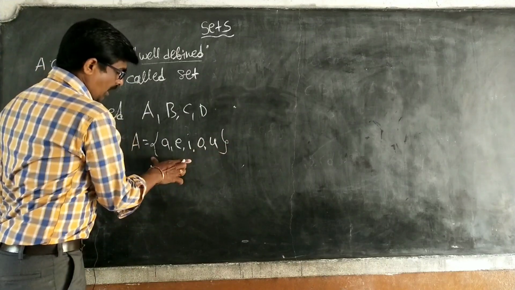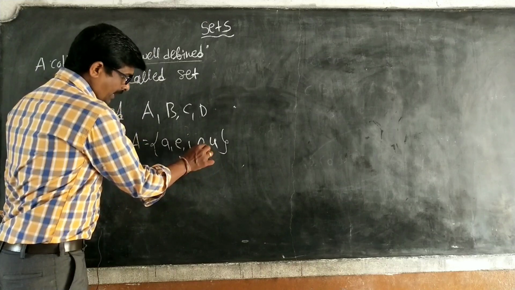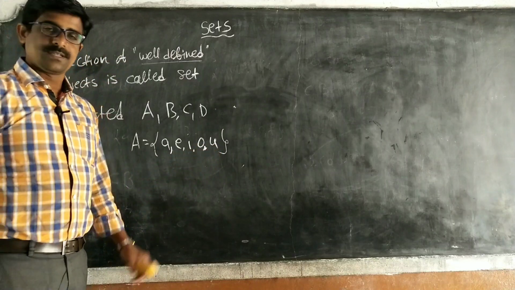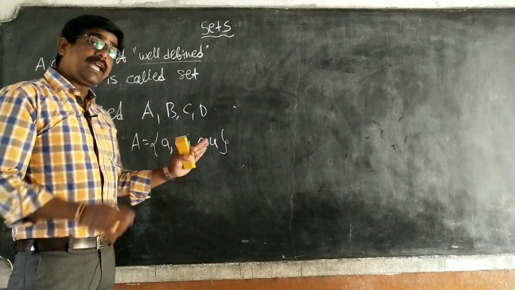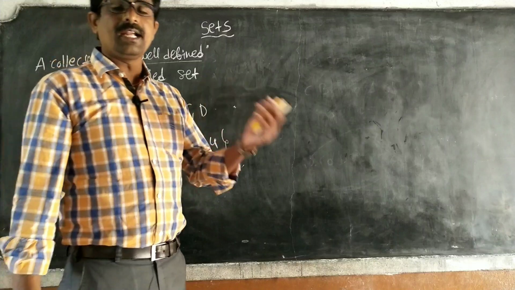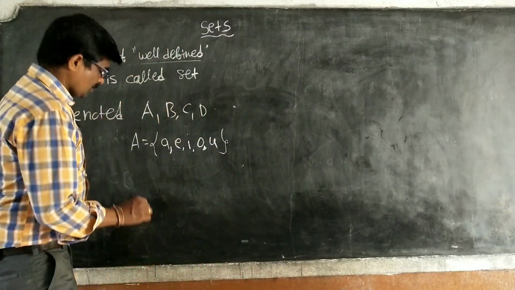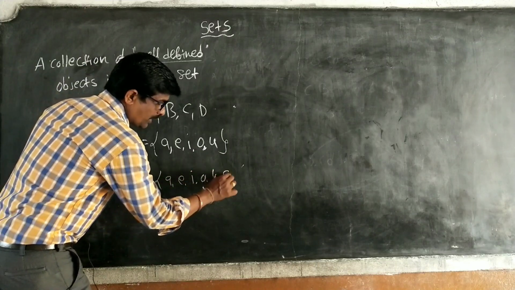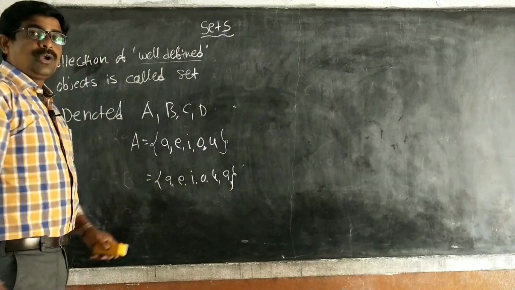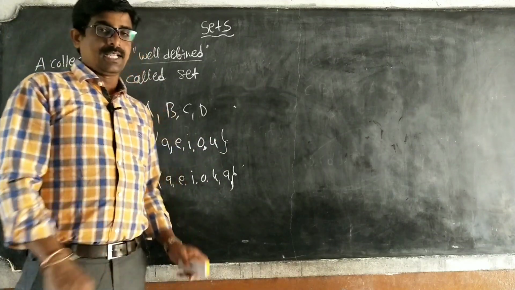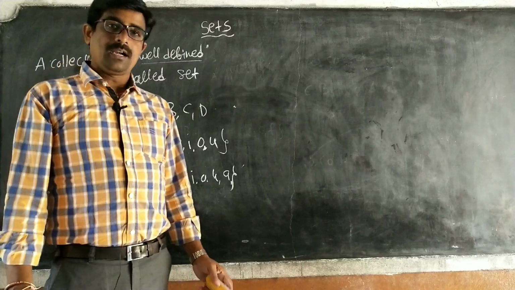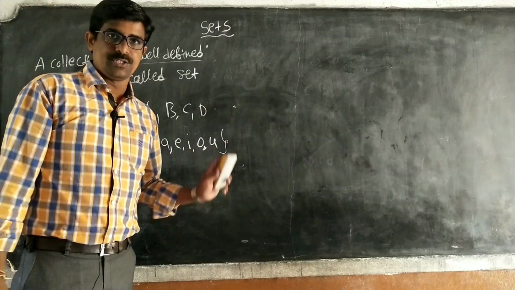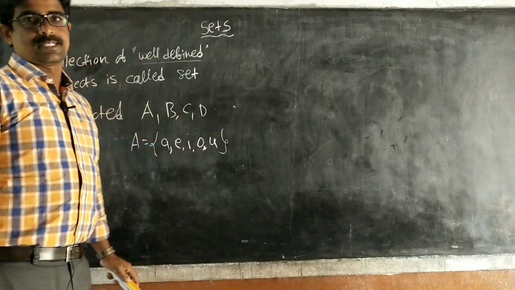The elements of a set are written in flower brackets and separated with commas. The elements are not repeated. So A, E, I, O, U, but don't take A again or E again. Never repeat elements. Elements are mostly denoted with small letters.